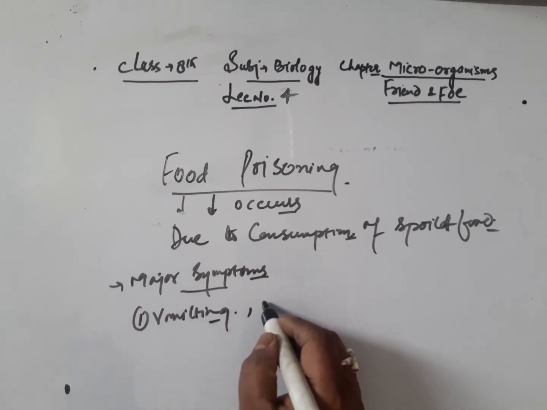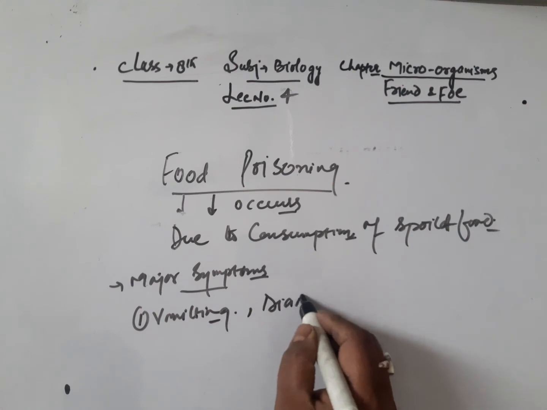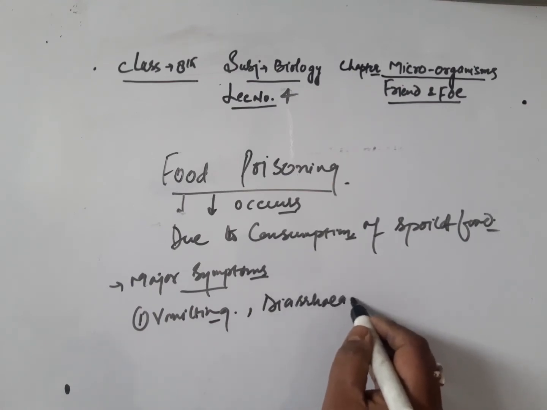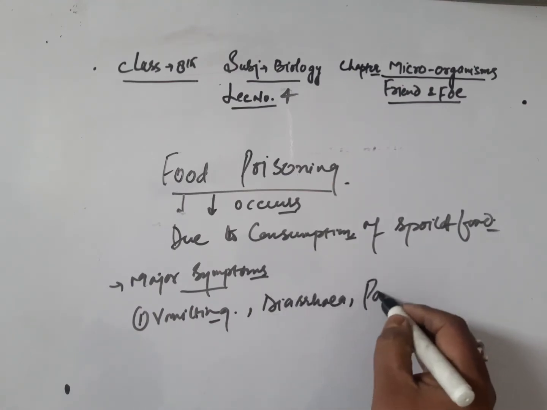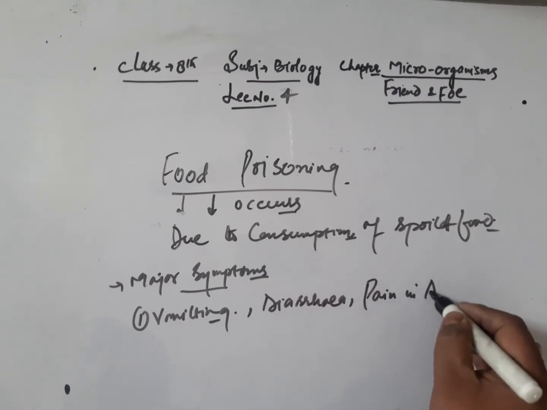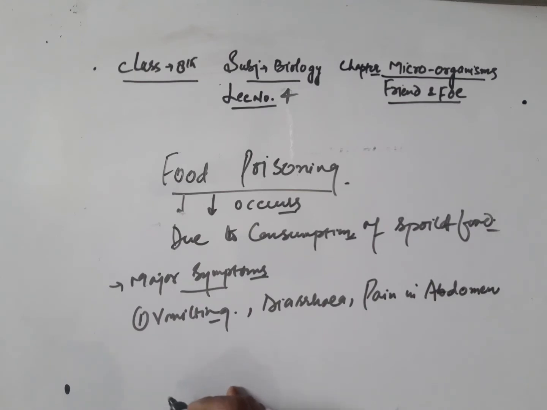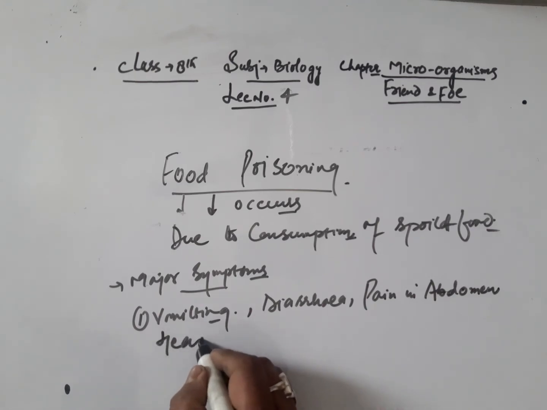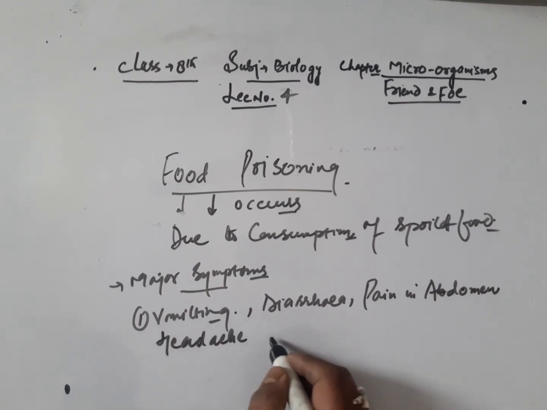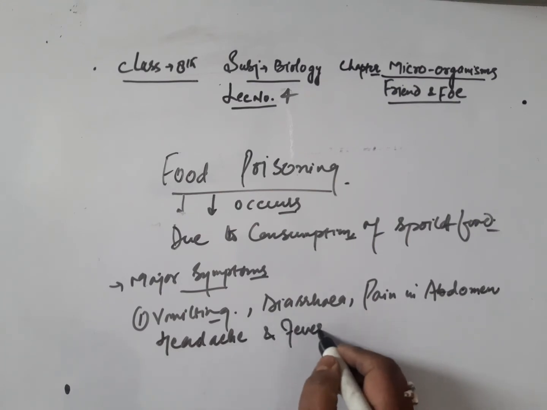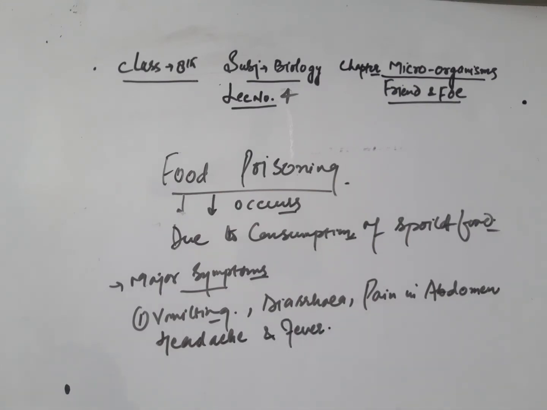The patient will suffer from vomiting, diarrhea, pain in abdomen, in the same way, headache and fever. So these were the symptoms of food poisoning. And how food poisoning occurs: it occurs due to the consumption of spoiled food.